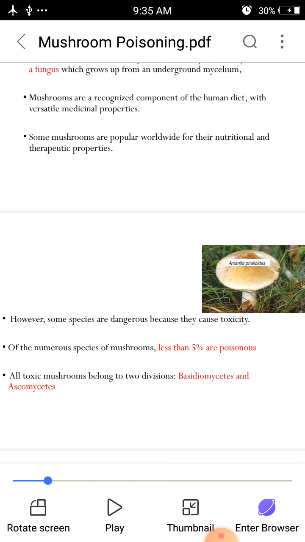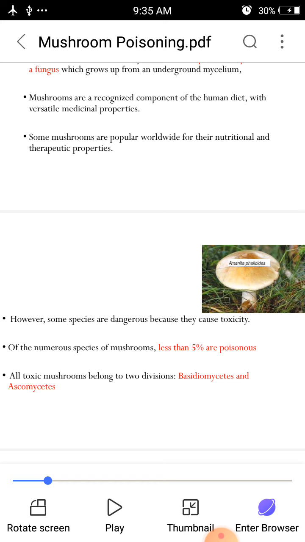Mostly Amanita and Boletus species are responsible for fatality. There are about 5,000 varieties of mushrooms present all over the world, and of those only 100 are toxic and 32 are associated with fatalities.